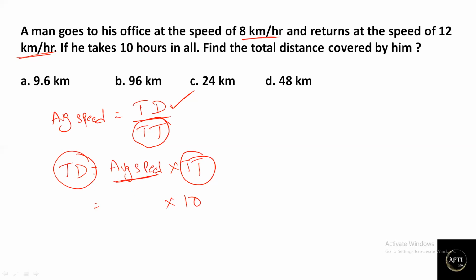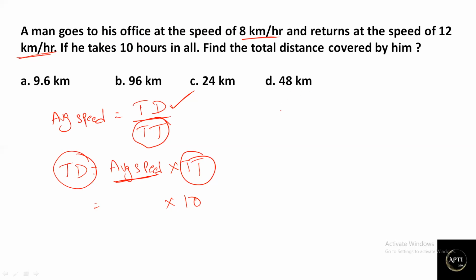And what is average speed? A man goes to his office at a speed of 8 kilometers per hour, from home or wherever he stays to the office, and he returns back at 12 kilometers per hour. That means whatever distance he covered while going to the office, he covered the same distance while returning home, correct?